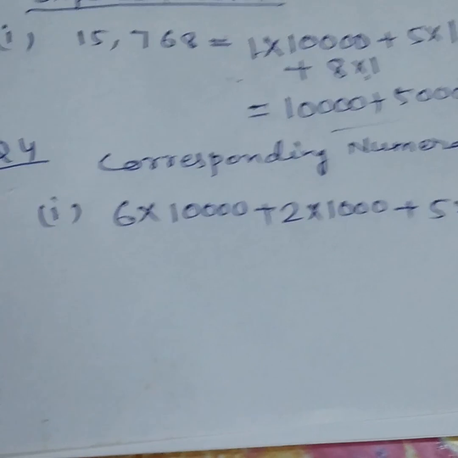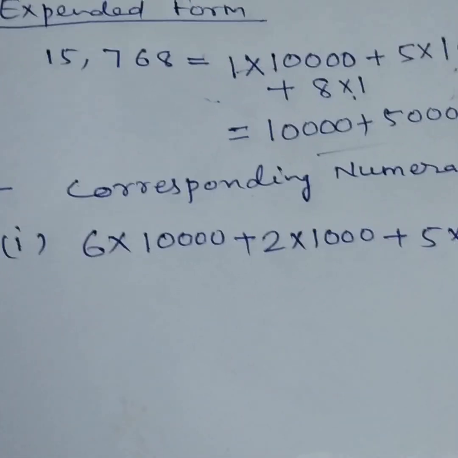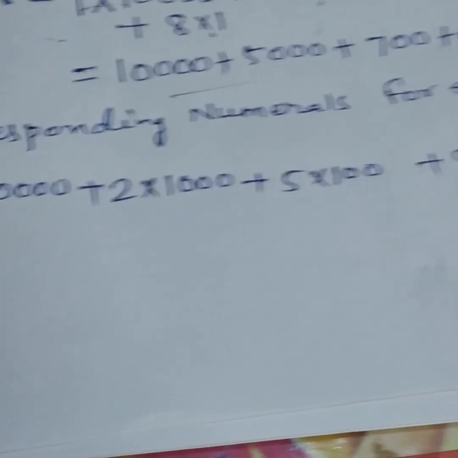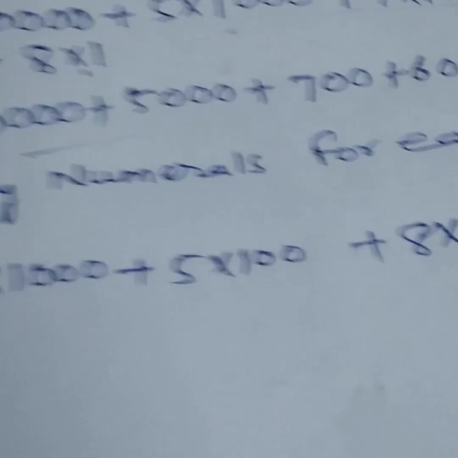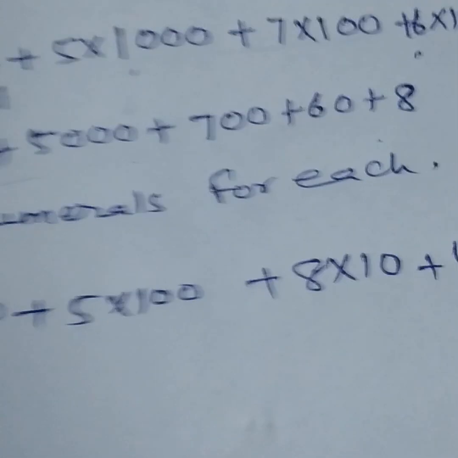Now we will discuss the corresponding numerals for each. This is the question: 6 into 10,000 plus 2 into 1000 plus 5 into 100 plus 8 into 10 plus 4 into 1.